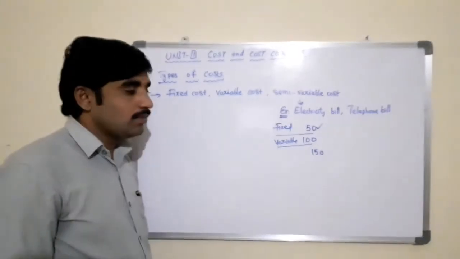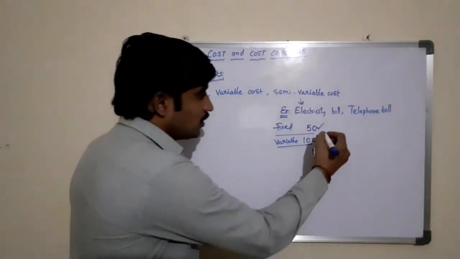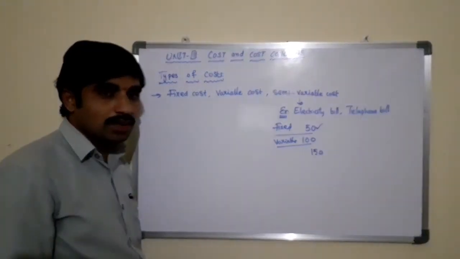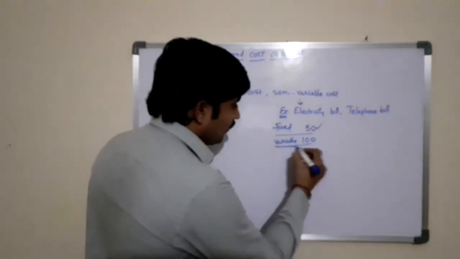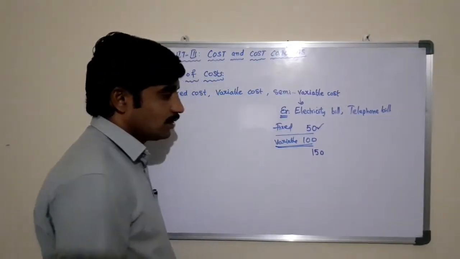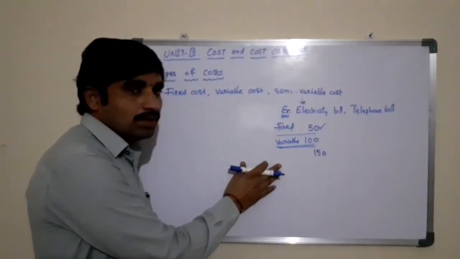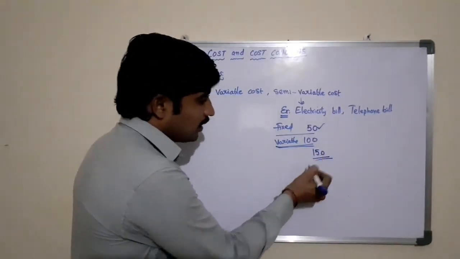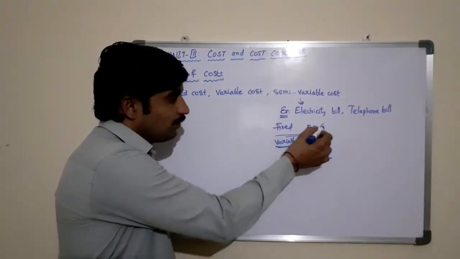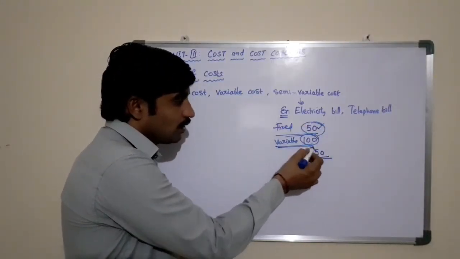Whether you are consuming the power or not, you need to pay 50 rupees every month. Whereas the variable cost, that is 100 rupees, is charged based on your consumption. The total electricity bill is 150 rupees. Beyond the fixed cost, whatever amount you are paying is known as variable cost.